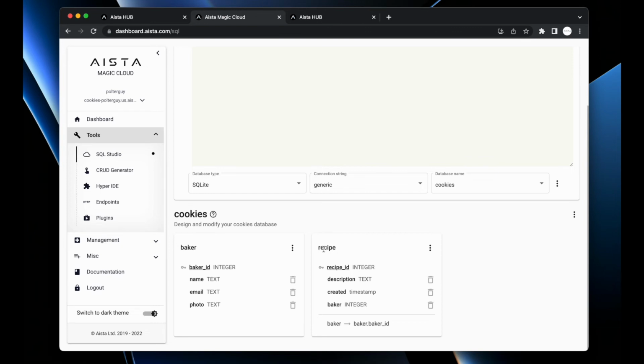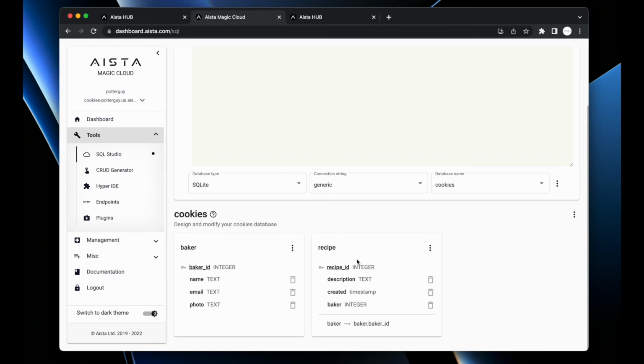The way to think about this is kind of like to think about them as if we have two Excel documents, where every single row in our recipe Excel document points to a row in our baker document, right? And each baker has these properties. It has a name, being John Doe, it has an email, being john@doe.com, and it has a photo. And then each baker has a list of many recipes. So this is a one-to-many relationship.